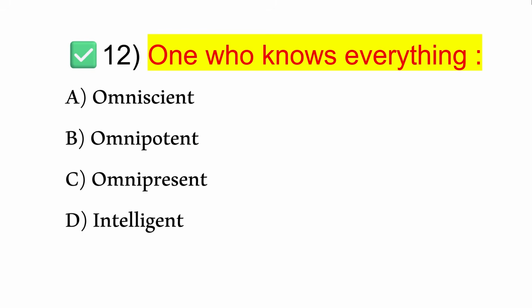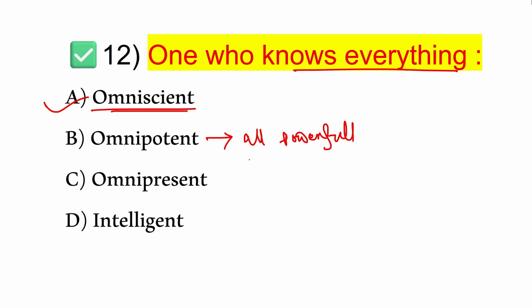Next, one who knows everything. What is called? One who knows everything is called option A, that is omniscient. An omniscient is a person who knows everything. Now look at the other options. What is omnipotent? Omnipotent means all powerful. What is omnipresent? Omnipresent means present everywhere.